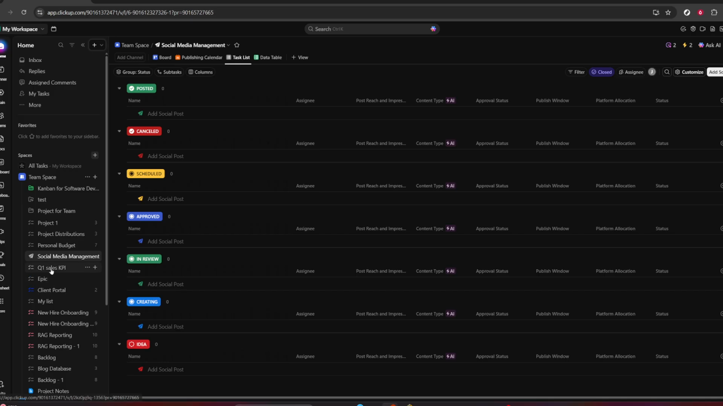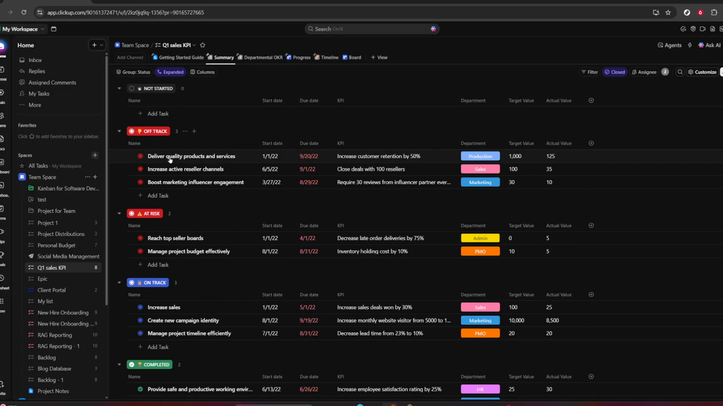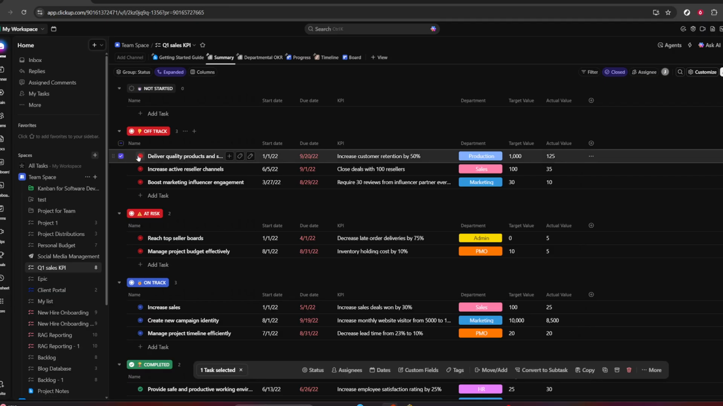Next, click the small box beside the task's name. This is the checkbox that selects the task. You'll usually find it to the left of the title in list view and on the card itself in board view. Selecting the task ensures you're targeting the right item and may reveal additional options at the top of your screen. If you don't see the checkbox right away, hover your mouse over the task row and it should appear.